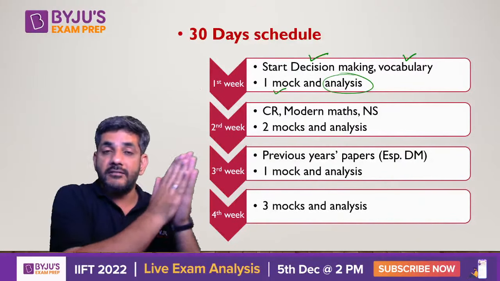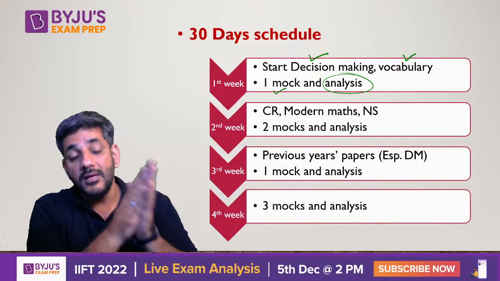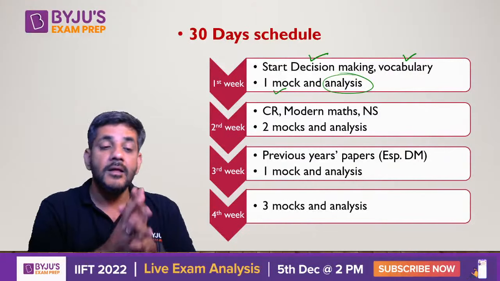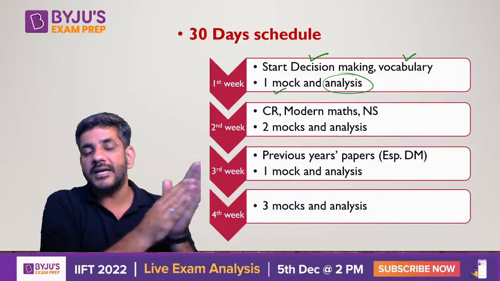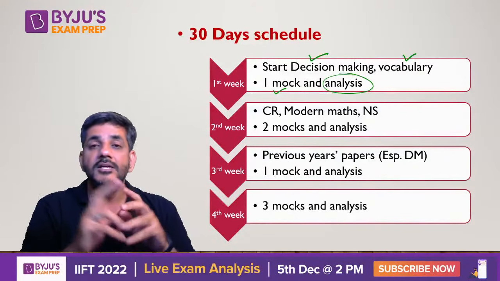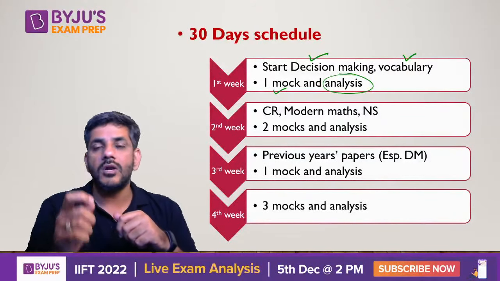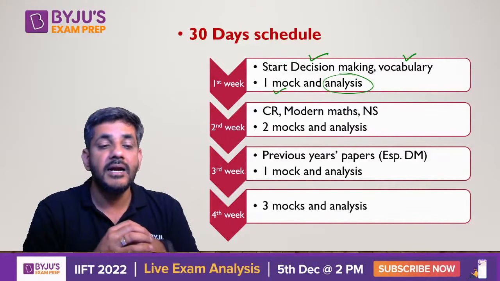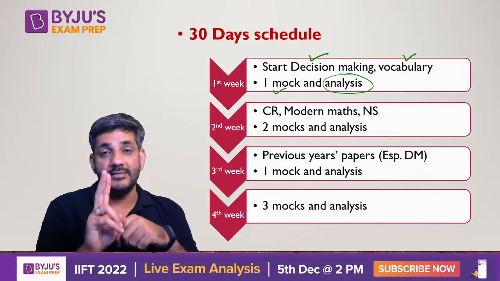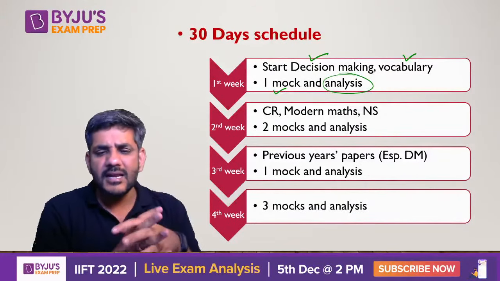Modern maths, which you would have left aside probably for CAT, now you have to pay attention to that. Number system you might have put aside, so now you have to pay attention to that. So in the second week, I think your agenda should be to do critical reasoning, modern maths, number system. Apart from that, 2 mocks and their analysis. Right? दो मुझे लगता है एनालिसिस लिखने की जरूरत नहीं है.